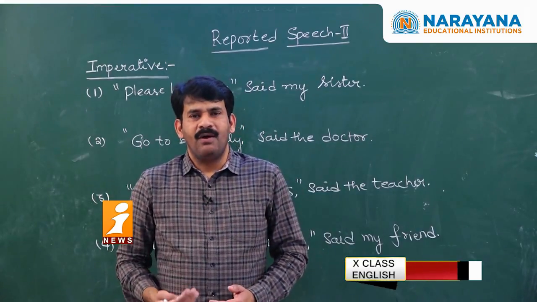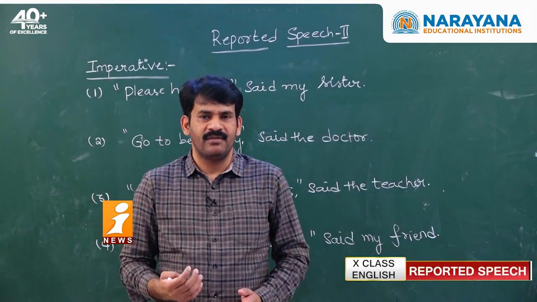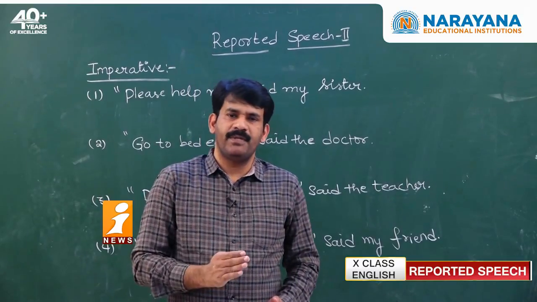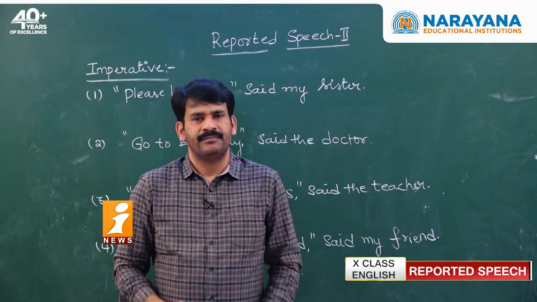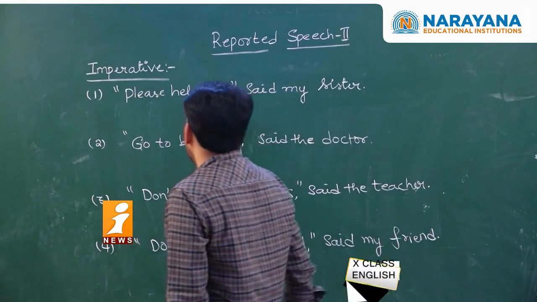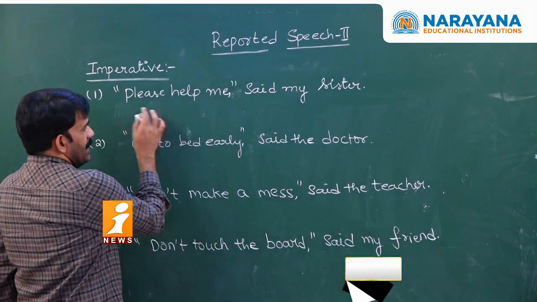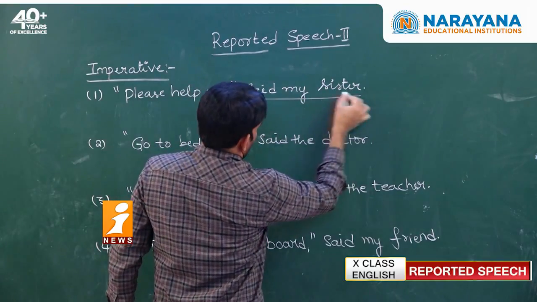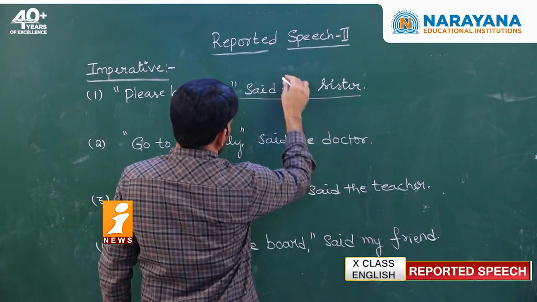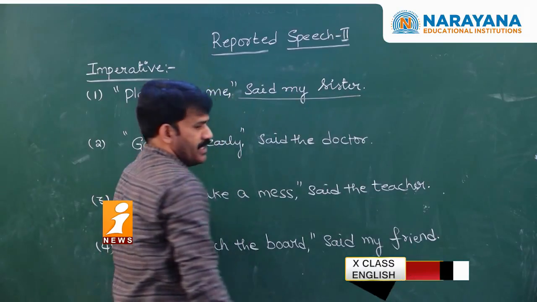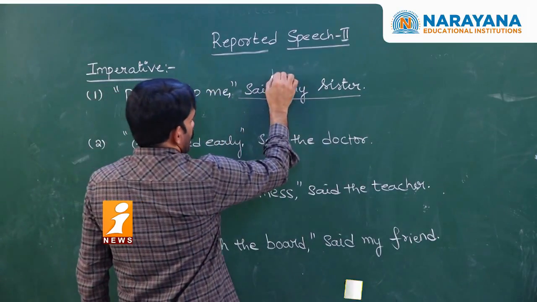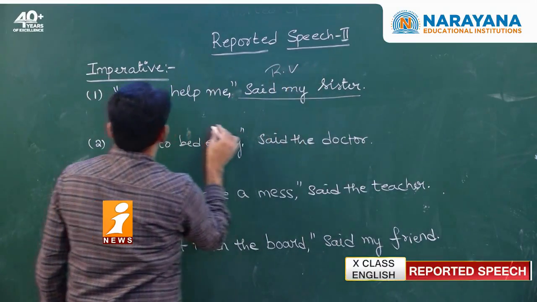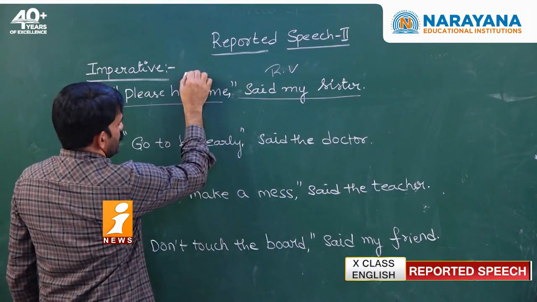Shall we know how to change a sentence from direct speech to indirect speech in imperative model? Then see on the board. Please help me, said my teacher. There are two parts. I am always reminding you. There are two parts in direct speech. They are the reporting verb part and the reported speech part.